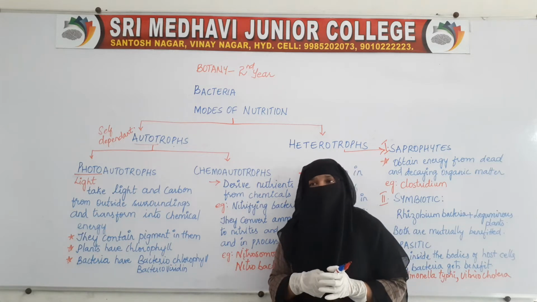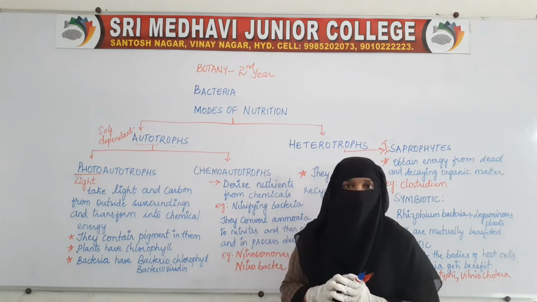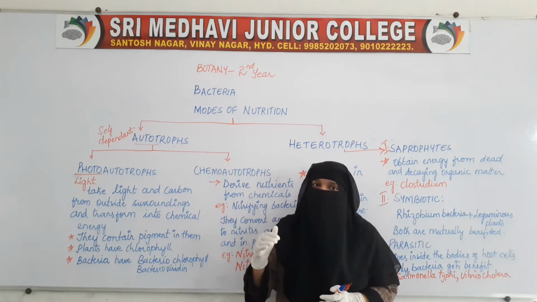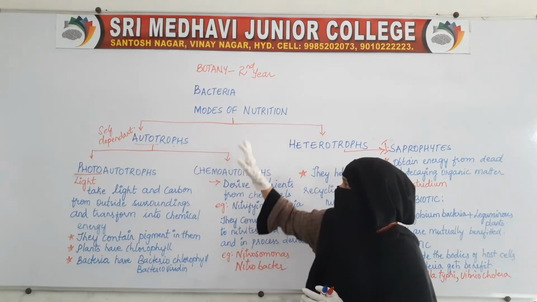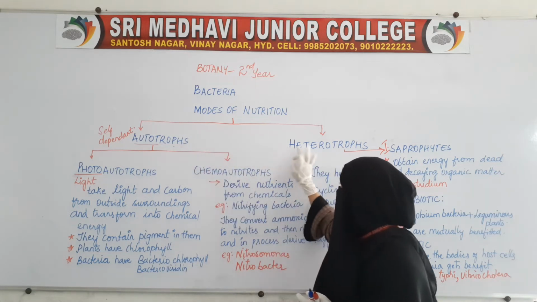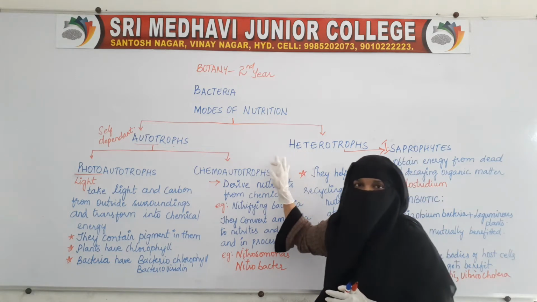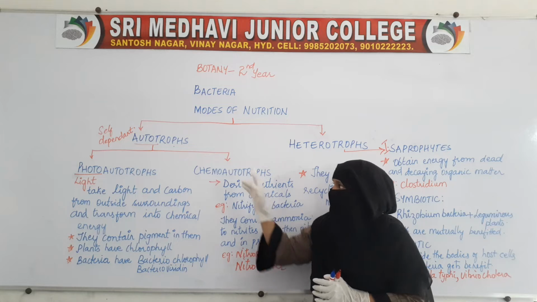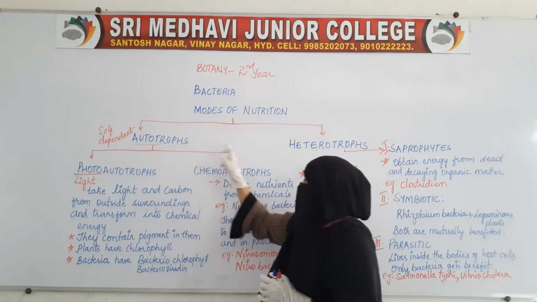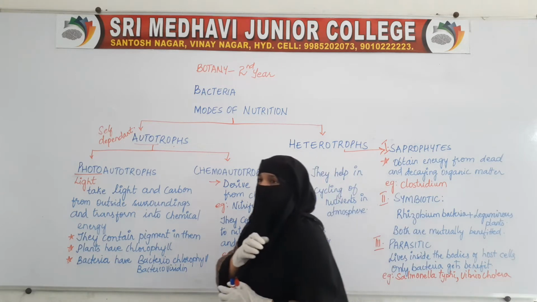So now first we will classify the bacteria into two broader categories. Bacteria can be classified into two broader categories based on how they obtain their nutrients. The first is autotrophs and the second is heterotrophs. We already know what autotrophs are.